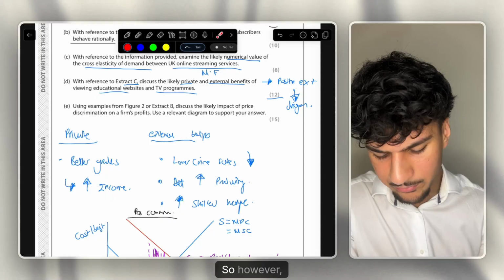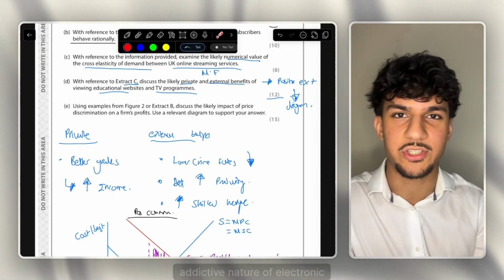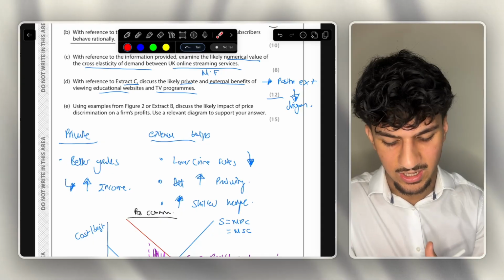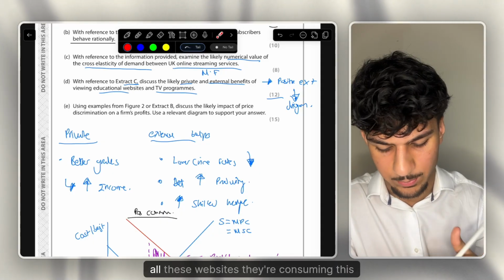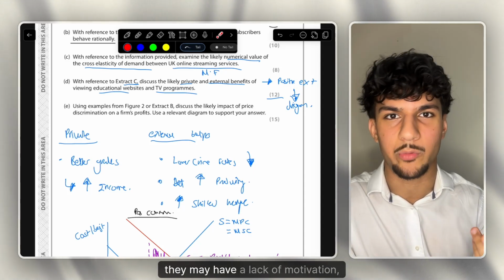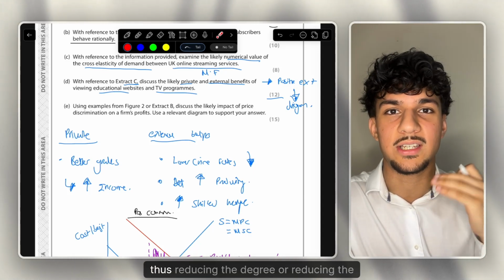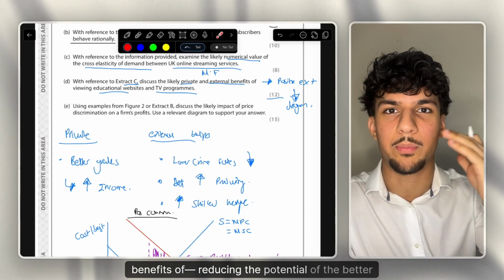So however, in evaluation, the degree of the private benefits depends on the addictive nature of electronic devices, as due to YouTube or these websites they're consuming this education on, they may become distracted, they may have a lack of motivation, thus reducing the potential of the private benefits.